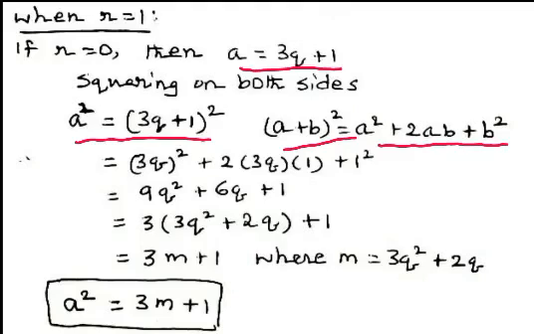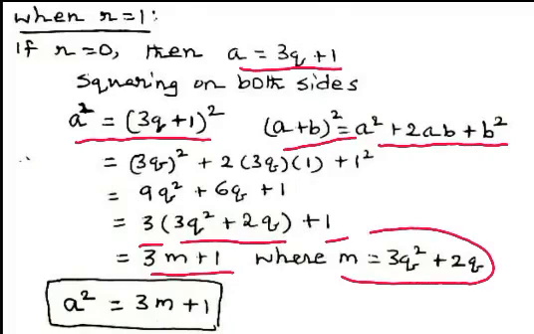Now using this formula and simplifying, we get the form 3 multiplied by (3q square plus 2q) plus 1. This is the form of 3m plus 1, where m is some integer, m equals 3q square plus 2q. Now, the square of any positive integer can be expressed in the form 3m plus 1.